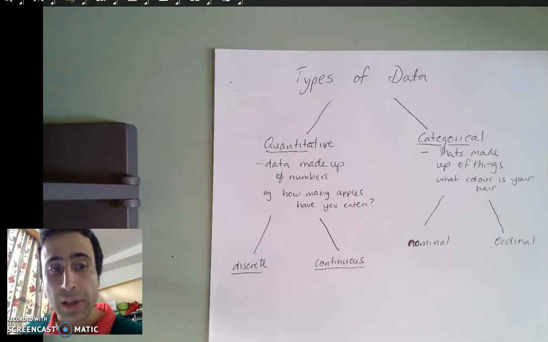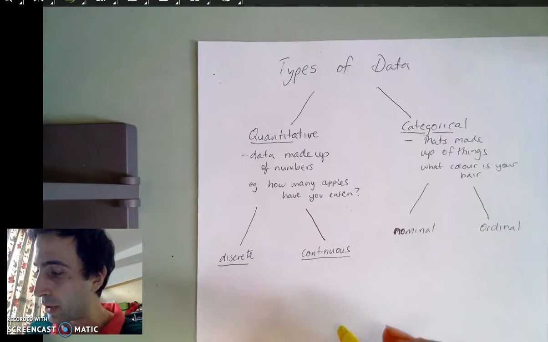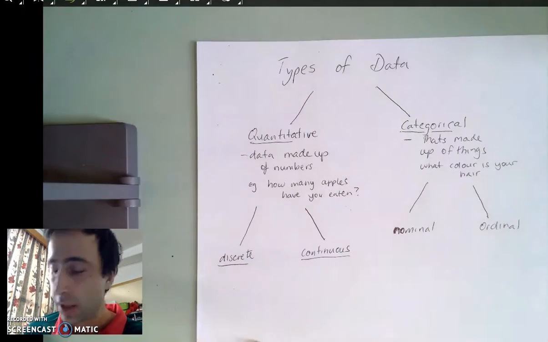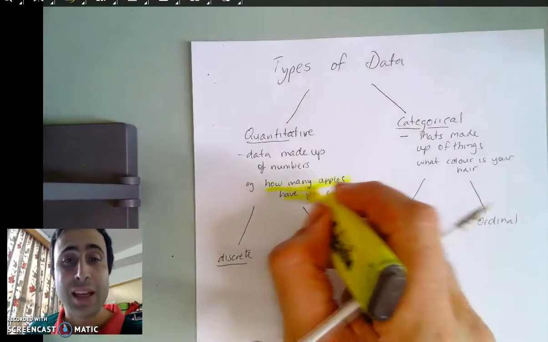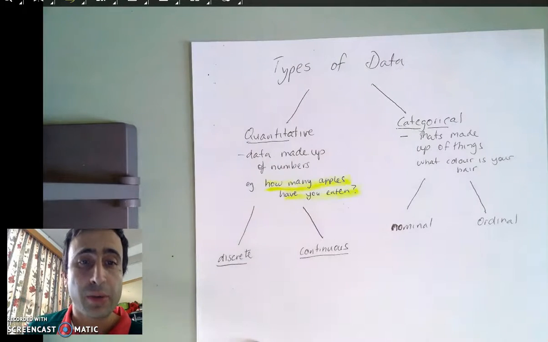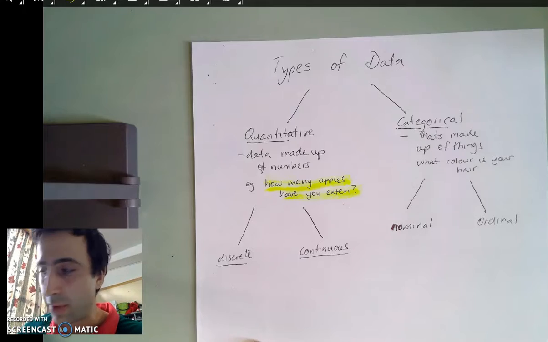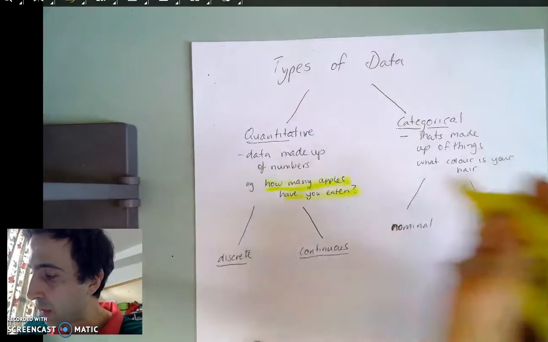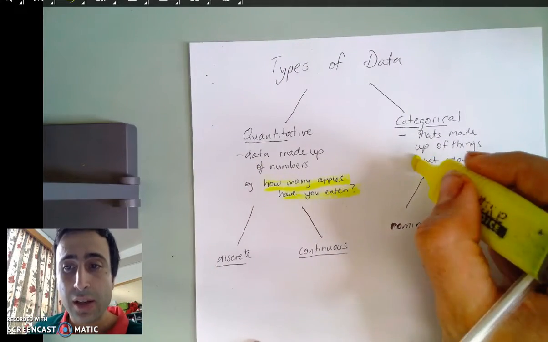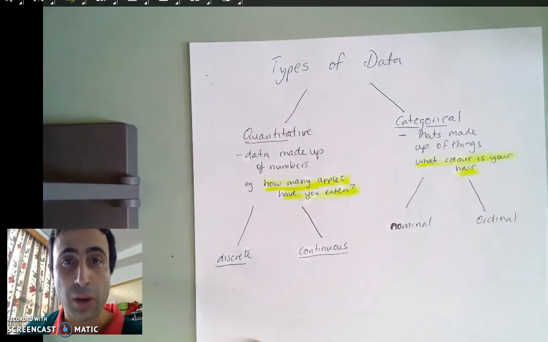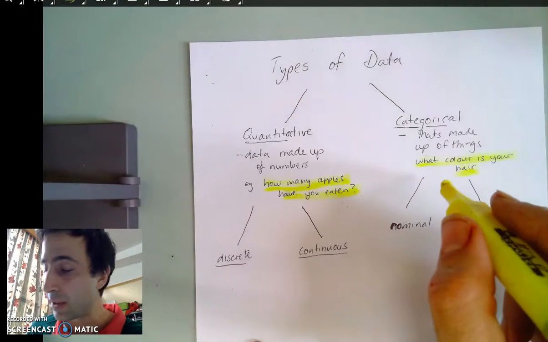It's not a number. So what I've done is I've just added two really, really simple types of a quantitative data question and a categorical data question. So, how many apples have you eaten is going to yield a number. I've eaten 0, 1, 2, 5, 26 apples. And so that's a number, that's quantitative data. Whereas categorical data, what colour is your hair? You're not going to say a number for that. You're going to say it's brown, it's blonde, it's green, whatever. That's a thing. They're two very, very different things.